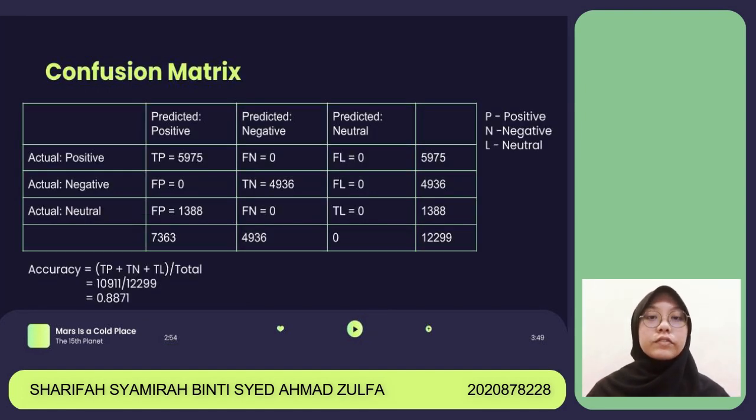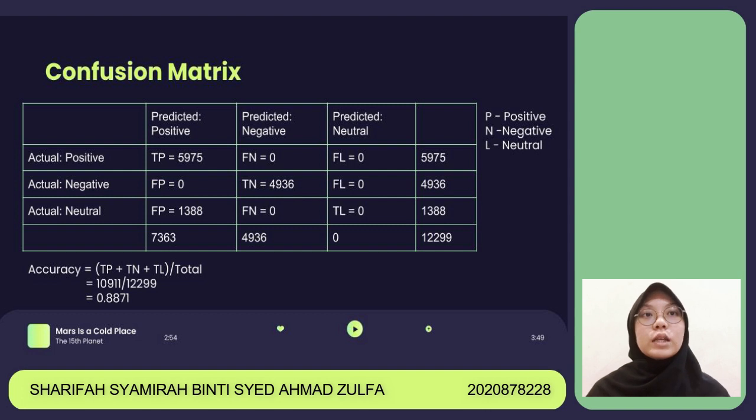Okay, next is the confusion matrix, which is a table that is used to define the performance of a classification algorithm. It is used to evaluate the performance of the classification model. It is mainly used to evaluate the accuracy of the model. It contains information about true positive, false positive, true negative, false negative, true neutral, and false neutral.